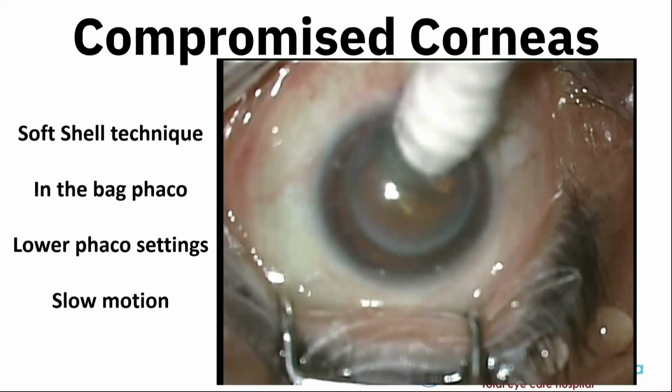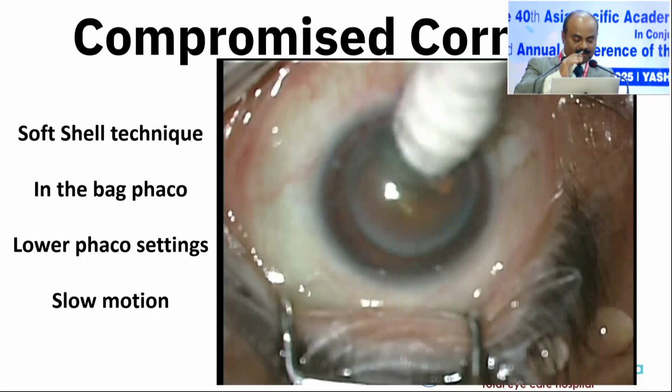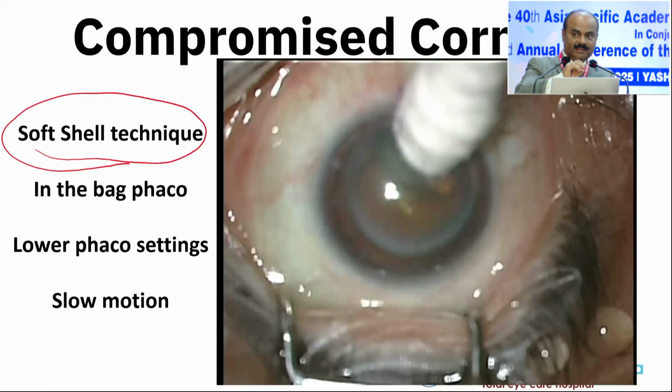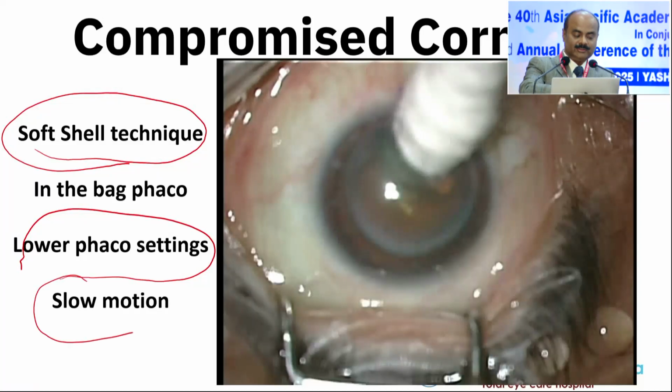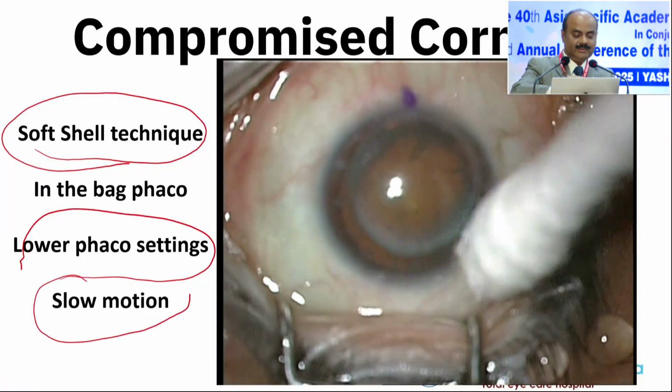In any case of Phaco in a compromised cornea, use good viscoelastic on the cornea. Soft shell technique, all of us know what this soft shell technique is. In the bag Phaco, preferably horizontal chop, not torsional. Torsional Phaco is preferred over longitudinal Phaco. Lower the Phaco settings and slow motion. While the surgery has to be done fast, we can spend a little time on the Phaco emulsification part.